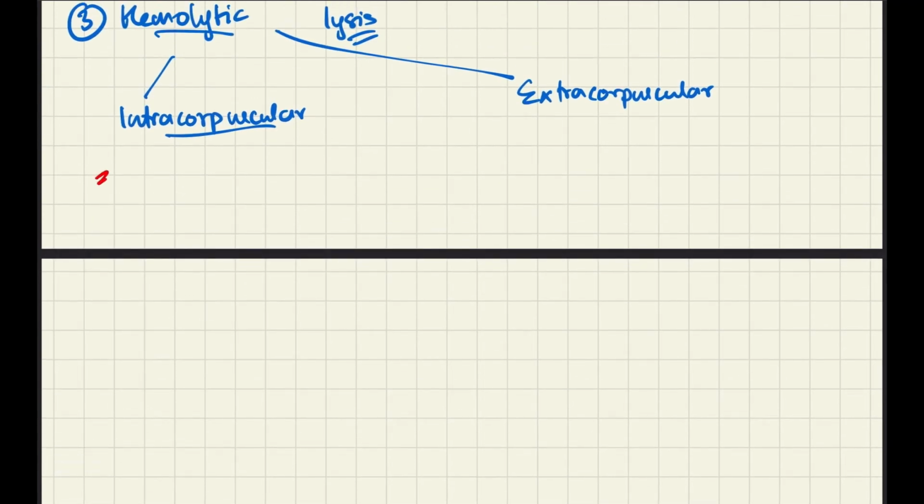So it could be due to G6PD deficiency. G6PD is an enzyme, glucose 6-phosphate dehydrogenase. It is required for formation of NADPH, which is very important as it keeps the glutathione in its reduced state. So if there is no G6PD, there is no NADPH.